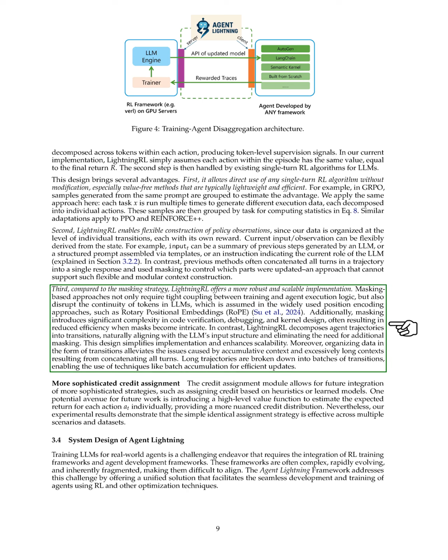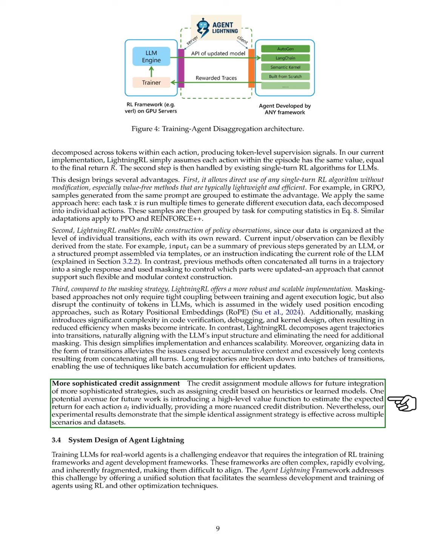Section: More Sophisticated Credit Assignment. In this section, we discuss the more advanced credit assignment methods. Our credit assignment module is designed to support the integration of more sophisticated strategies, such as assigning credit based on heuristics or learned models. One promising direction for future research is to introduce a high-level value function that estimates the expected return for each action individually, which would allow for a more detailed distribution of credit. However, our experiments show that a simple identical assignment strategy works well across various scenarios and datasets. Next, we address the system design of Agent Lightning.